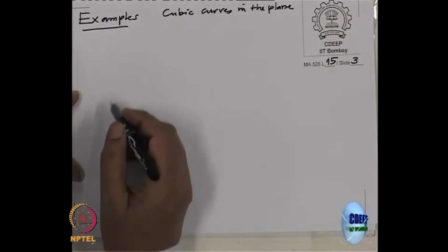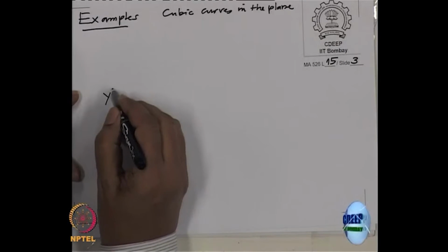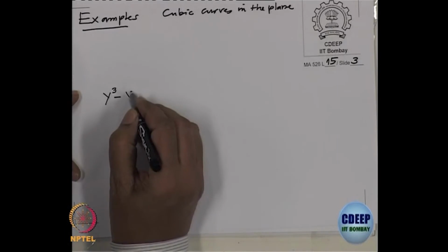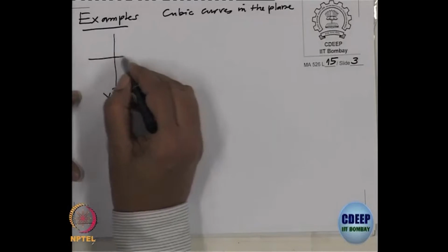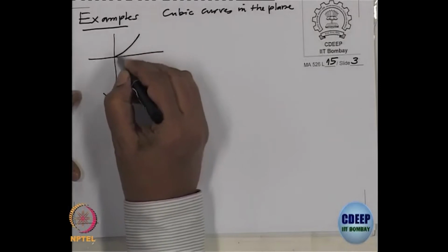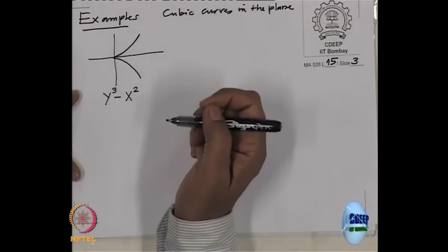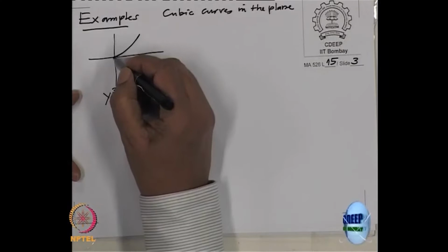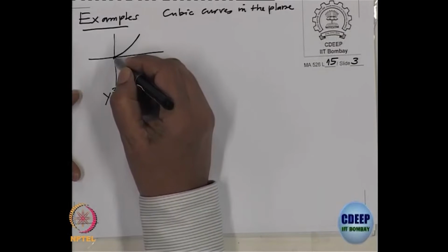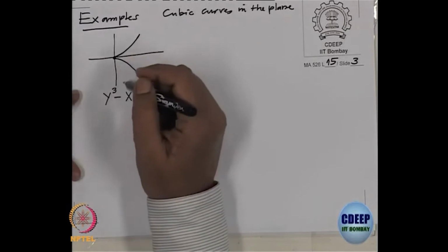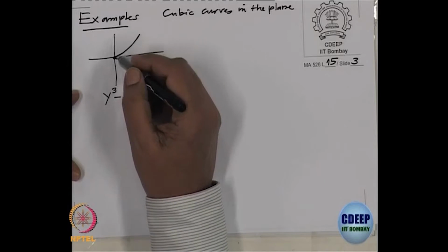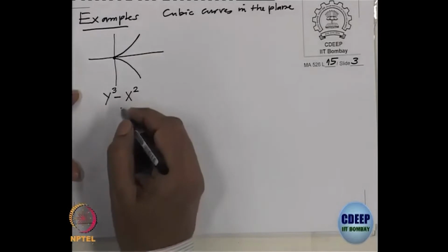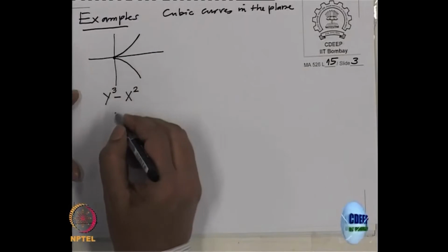For example, if you take the equation y cube minus x square, the picture will look like this. So, at this point will be the singular point. That is how we will test in the Jacobian criterion also, and this is what you have learned from your calculus courses also. This is called a cusp. This point is a cusp.